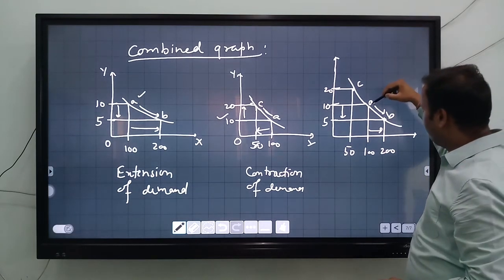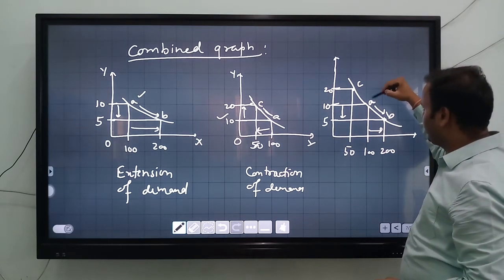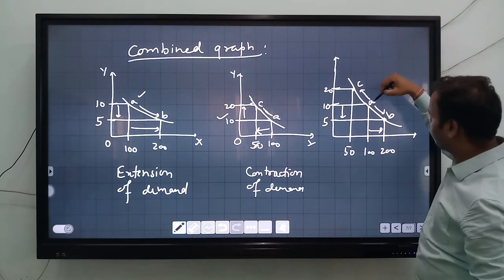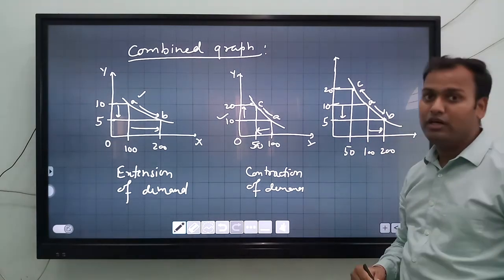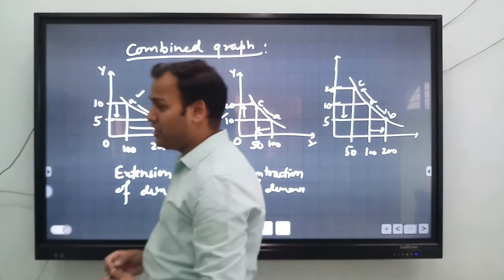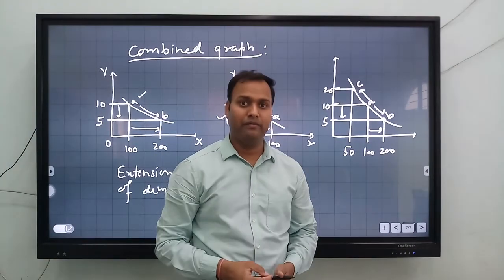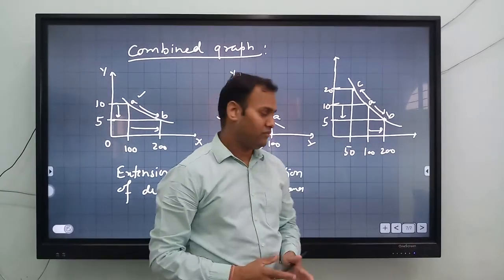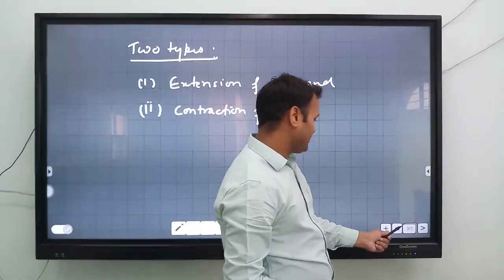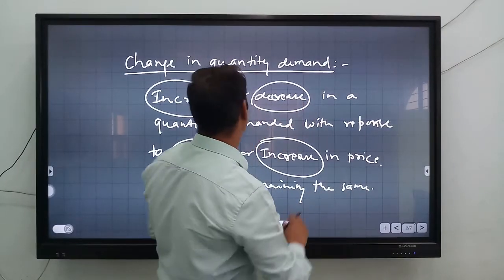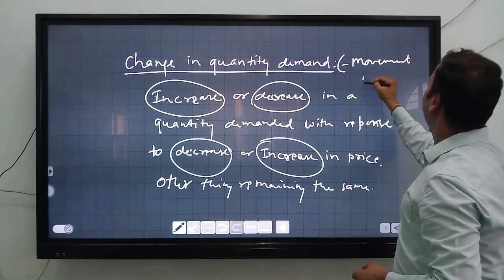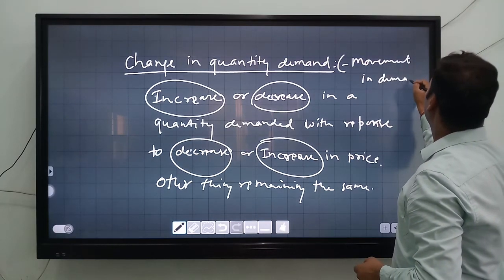Now how will the demand decrease? When the price will increase. So demand contracts from A to C. So this is the concept of change in quantity demanded. Okay. It is also known as the movement along the demand curve. So sometimes the person will ask about the movement in the demand curve. So this is also movement in demand.